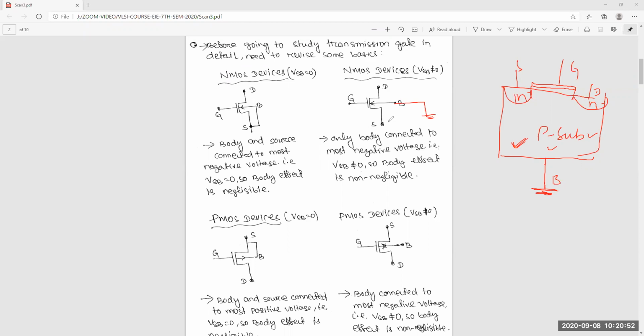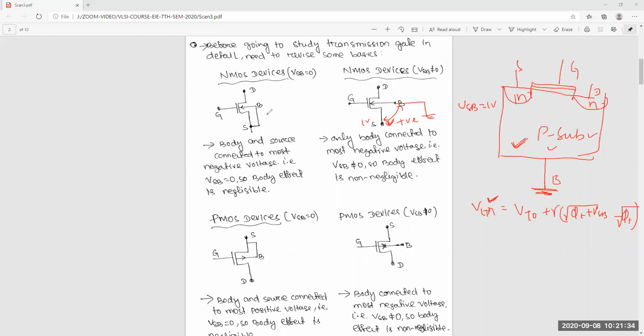But suppose the source is not at ground but at some positive voltage. That means there is a VSB difference. For example, it is 1 volt, so now VSB is equal to 1 volt. Your VTN here is equal to VT0 plus gamma times the square root of (2 phi F plus VSB) minus the square root of 2 phi F. This is your new threshold voltage.